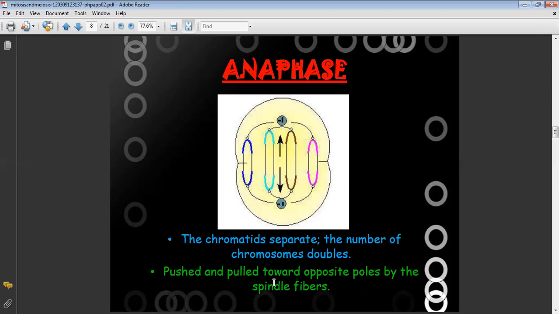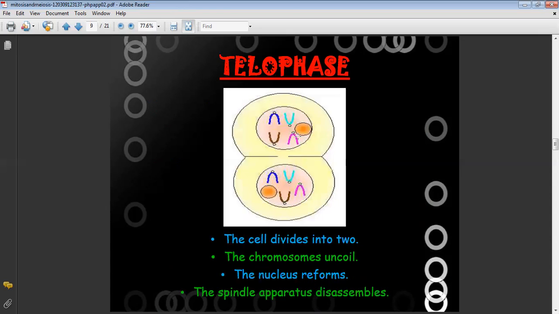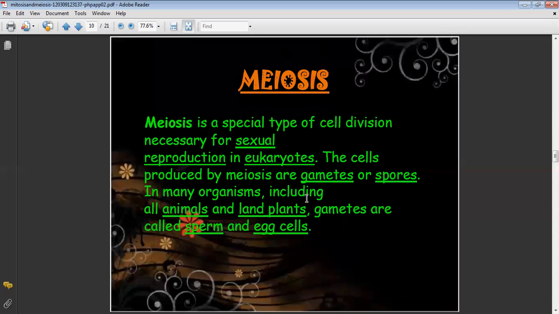They are pushed and pulled toward the opposite poles by the spindle fibers. The last stage of mitosis is telophase, in which the cell divides into two. The chromosomes start uncoiling, the nucleus is formed again, and the spindle apparatus disassembles. So this is the last stage of mitosis.